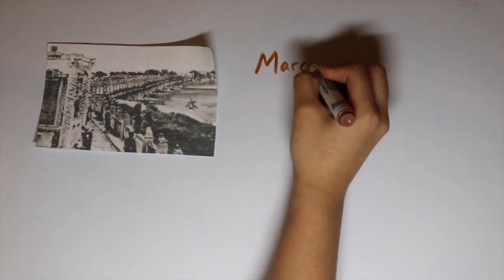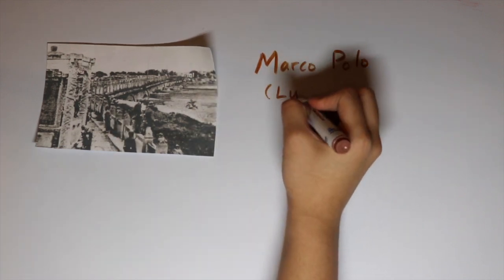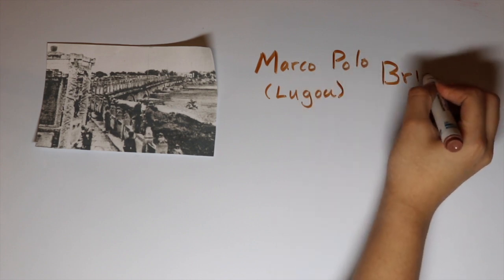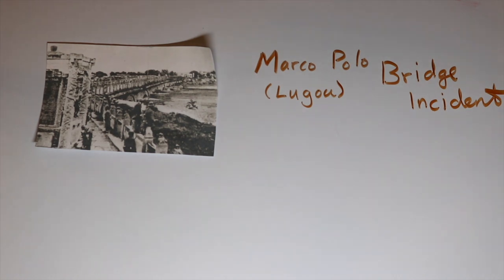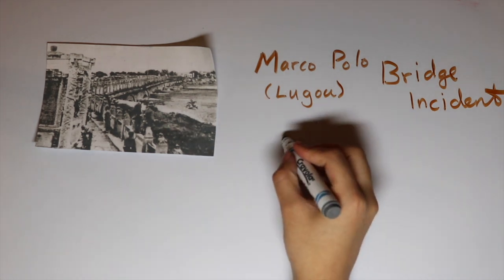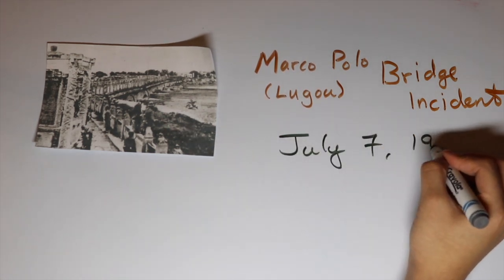This leads us to the Marco Polo Bridge incident. This incident was not the sole reason that the war started, but rather it was the spark that ignited the fire. It started on July 7, 1937, when the Japanese units held military exercises on the other side of the Lugou Bridge.